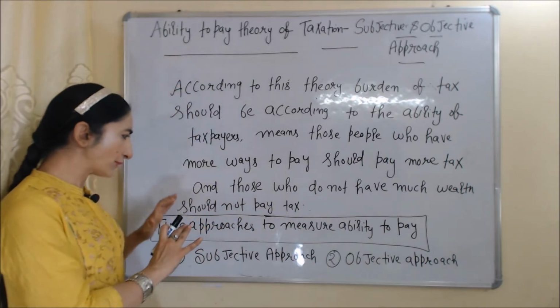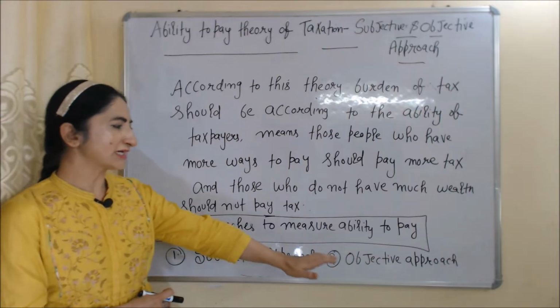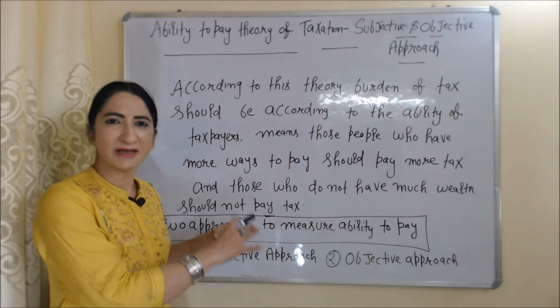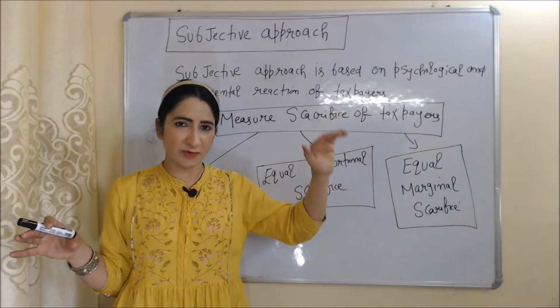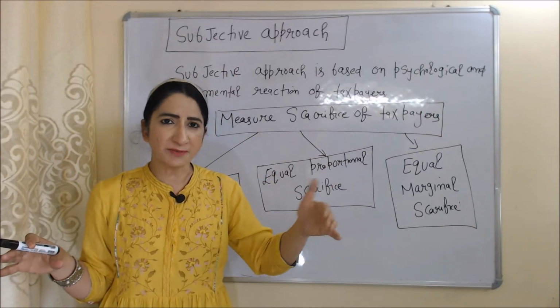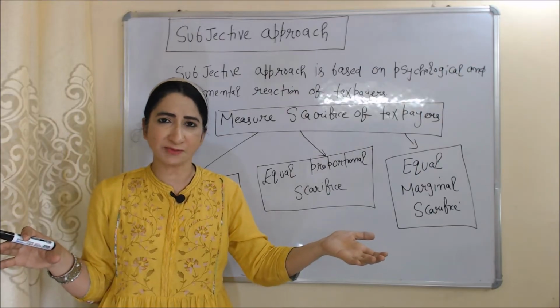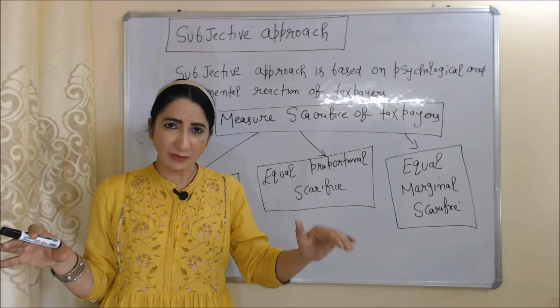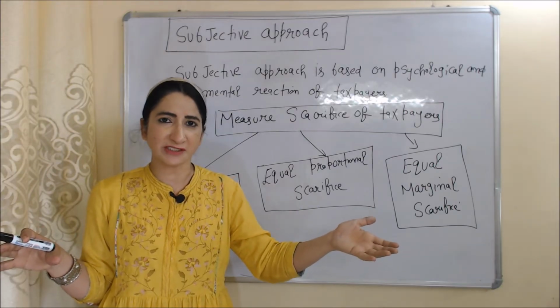And there are two approaches to measure ability to pay. First is subjective approach, second is objective approach. One by one we discuss each approach. First of all, we will see subjective approach. Subjective approach is based on psychological, or we can say the mental reaction of taxpayers.